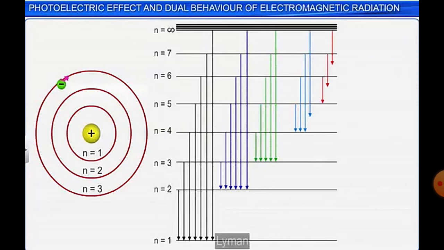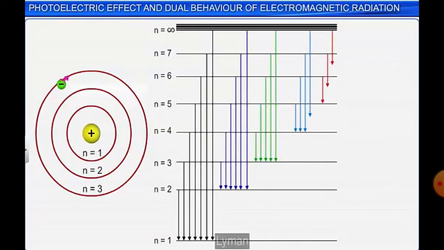From the earlier concept, that is two experiments that were not able to be explained by classical physics, considering the wave character of light, it was very clear that light or electromagnetic radiation does not only have wave character, but it also has a particle character associated with it.